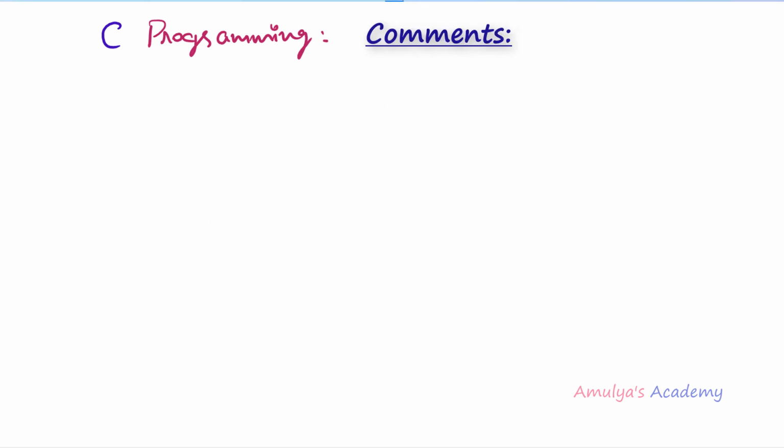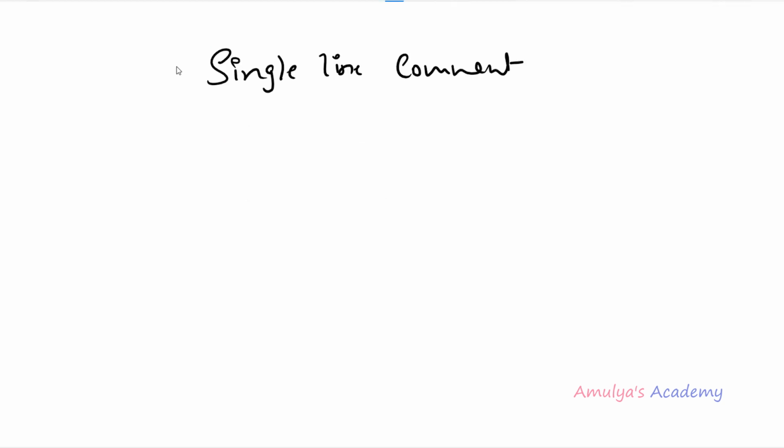There are two types of comment in the C programming language. The first one is single line comment. Second one is multi-line comment. So first we'll discuss about the single line comment. If you want to comment single line, then you can use this single line comment. To comment a single line, you can use double slash. You need to use this double slash at the beginning of the line, and after that we can write any statement here. This will comment only the single line. That's why it is called a single line comment.